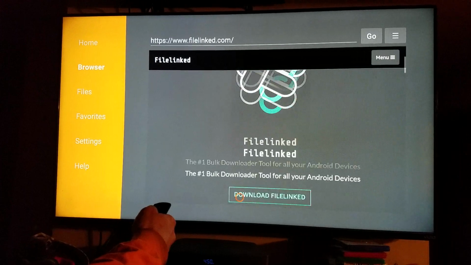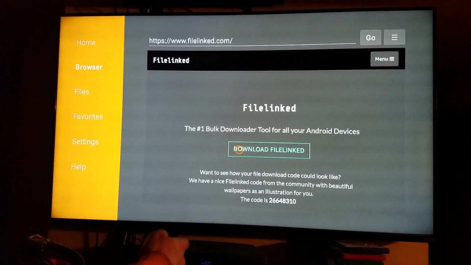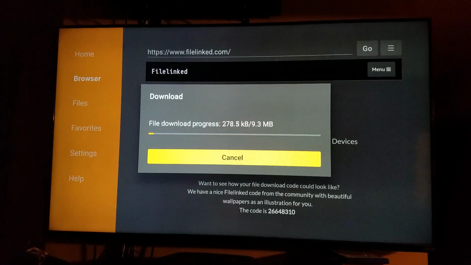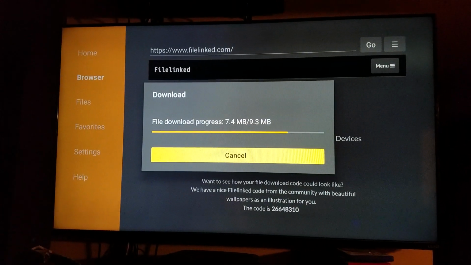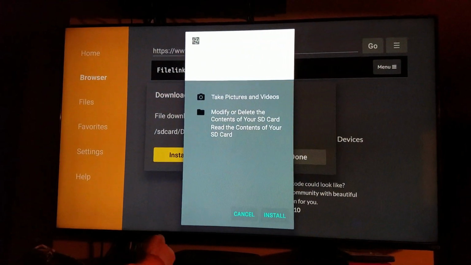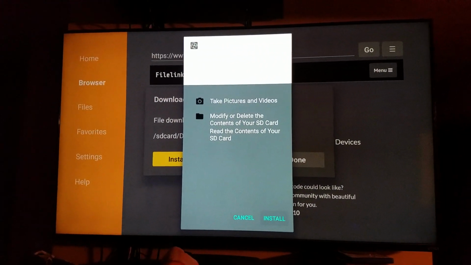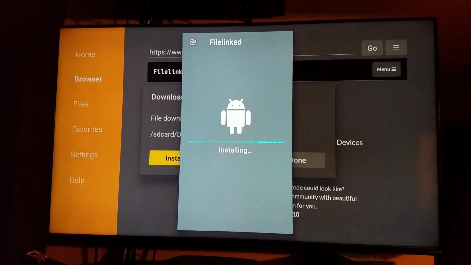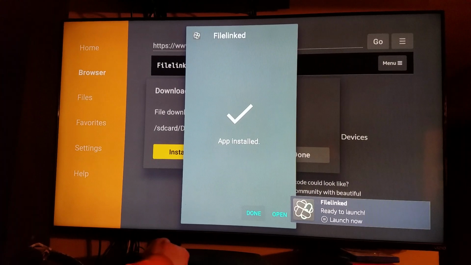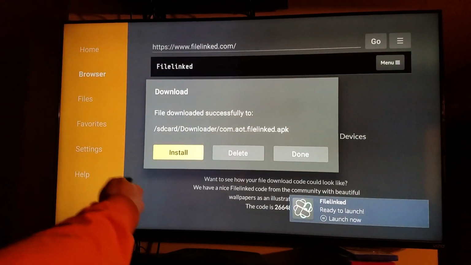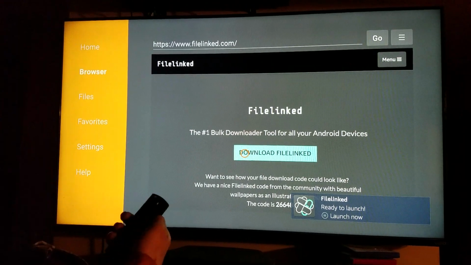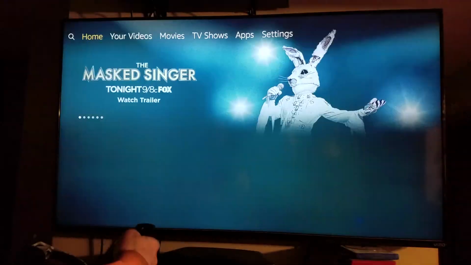That pulls up your menu bar, you scroll down, Android device, download. And you click down here to install. It's kind of hard to see, but you'll be able to. Install FileLinked. Just go to done, and then from here you can just delete it because it's just a download app.